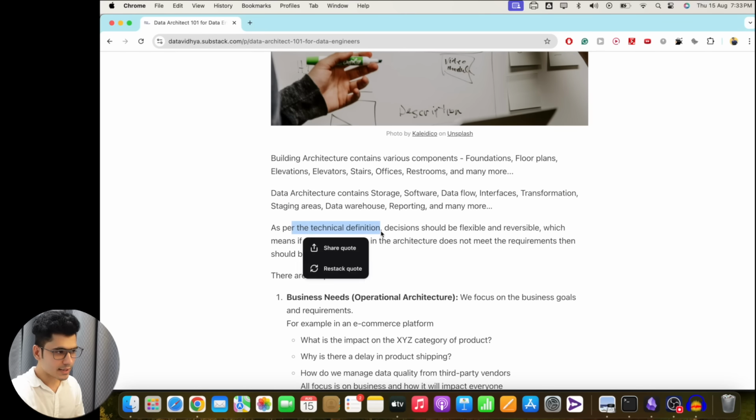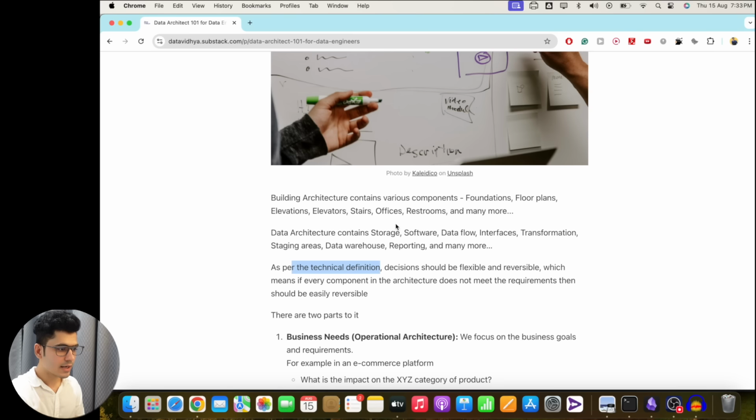Now, as per the technical definition that we just read, decisions should be flexible and reversible, which means each and every component that you put inside the architecture, in case something goes wrong, you should be able to easily replace it with something else, and it should be easily reversible.